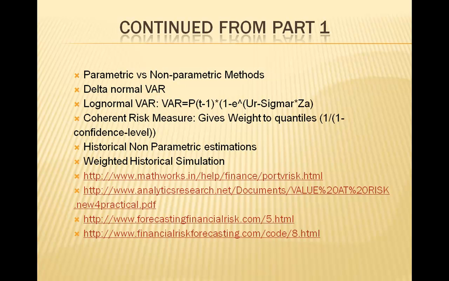This is where we start with the parametric estimates, and in parametric estimates we have normal VaR and lognormal VaR. We assume the distribution to be normally distributed, and we have a mean and a standard deviation. Suppose we need to calculate VaR, then it would be minus mean plus 1.65 times standard deviation.